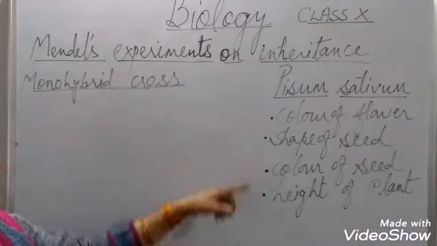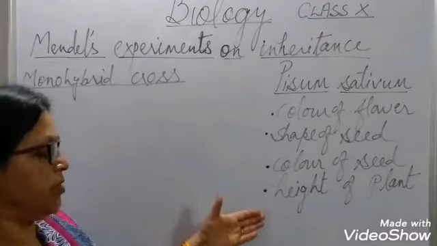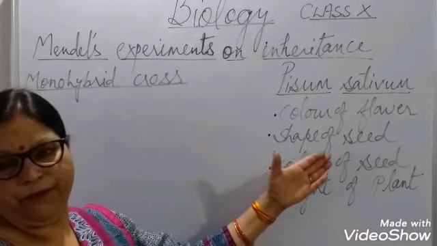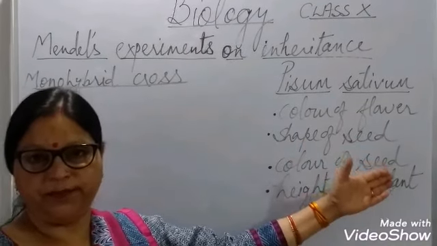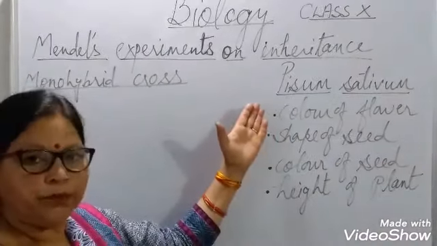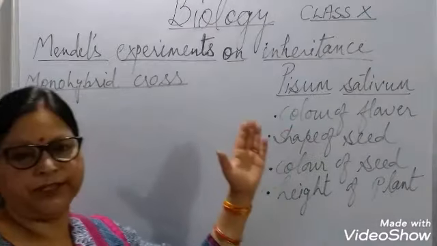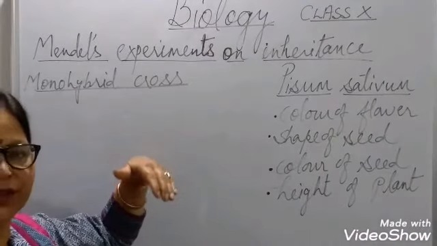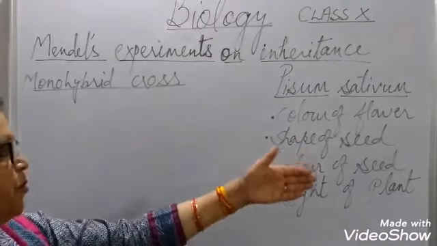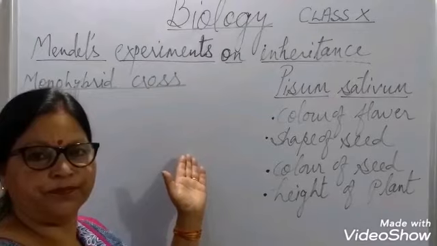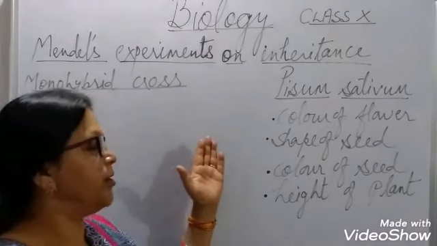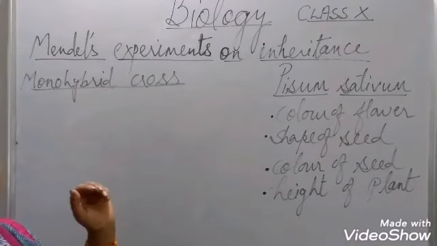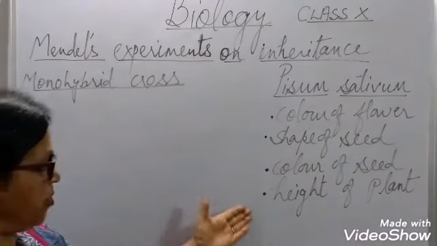Some of the reasons were that the pea plant has many characters with forms called traits. Now, what is a character and what are traits? You must know this. Any feature which is inherited from parents to offspring is known as a character. And each character has 2 alternative forms. These 2 alternative forms are called traits. Now I'll explain from here.